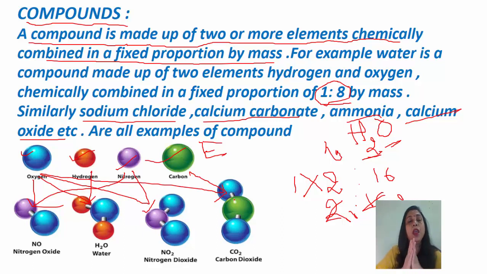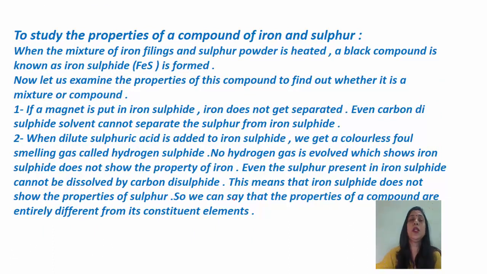In the same way, an infinite number of compounds are there. There are so many compounds because we know 118 elements are known and they react with each other to form a number of compounds. So these all are examples of compounds. Now to study the properties of the compound of iron and sulfur. Earlier we studied the properties of a mixture of iron and sulfur. Now we are going to study the properties of the compound of iron and sulfur.